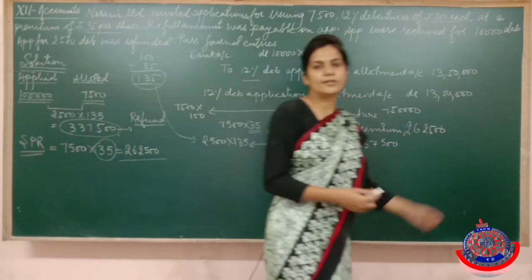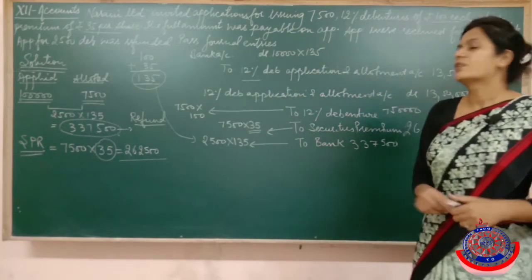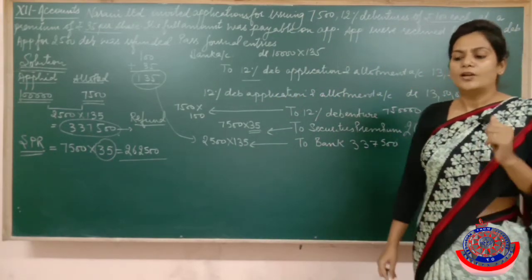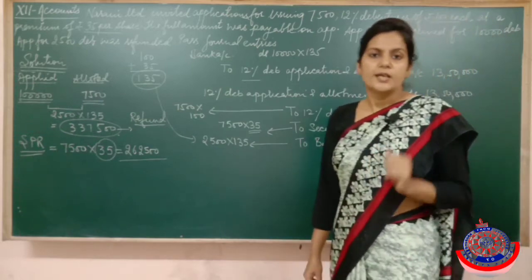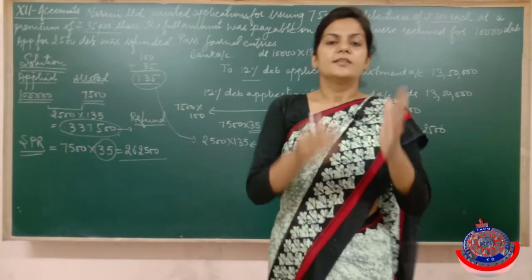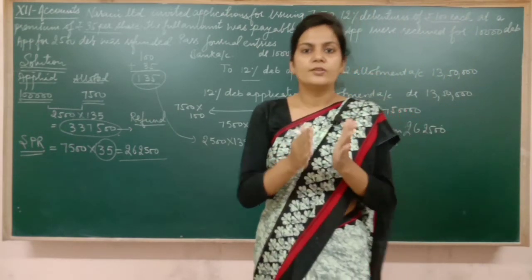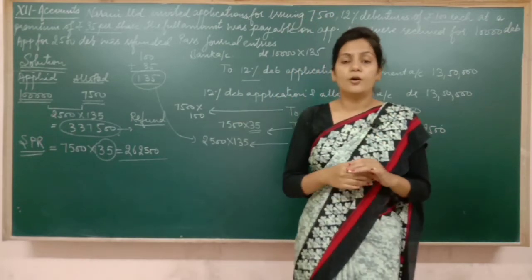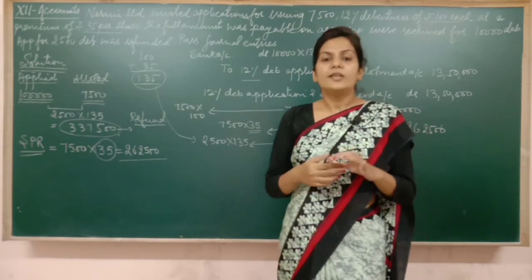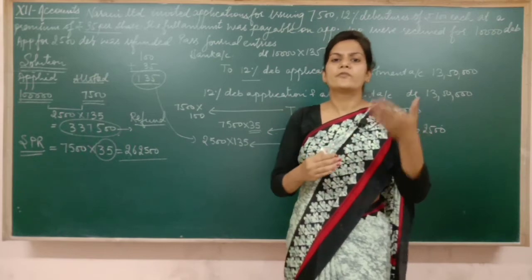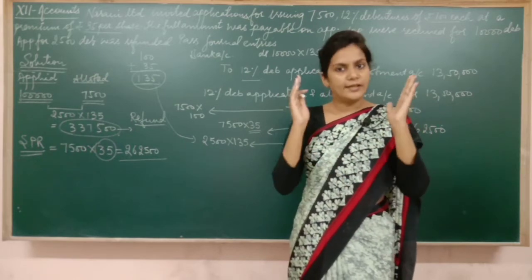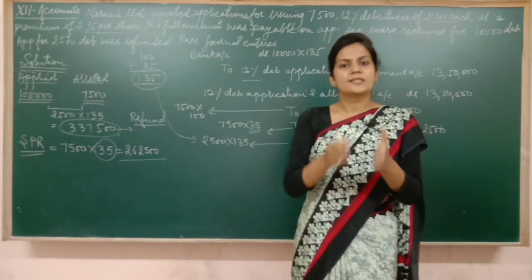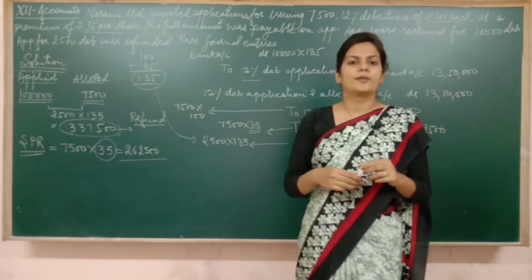So I hope this point is clear to you. It is the same way we do in shares. Now I would like to tell you a few things. First of all, see, the things which we do in books are different from reality. How? In reality, we never call for allotment, first and final call. In today's era, all the shares as well as debentures are fully called up.